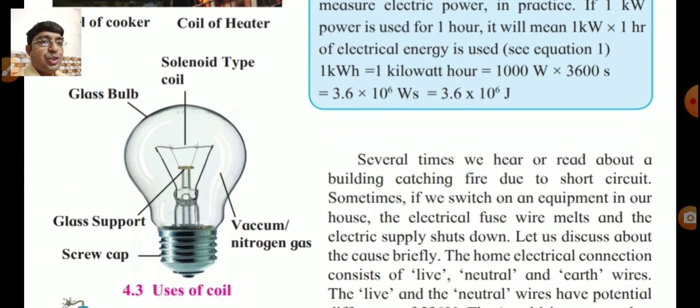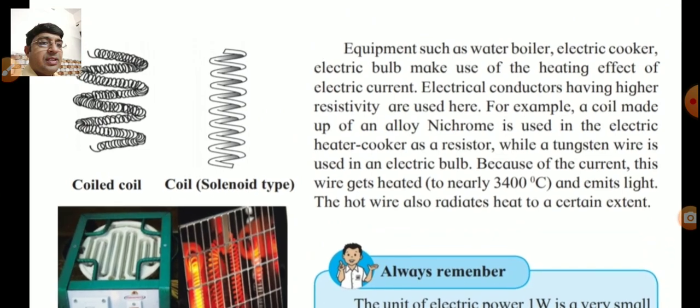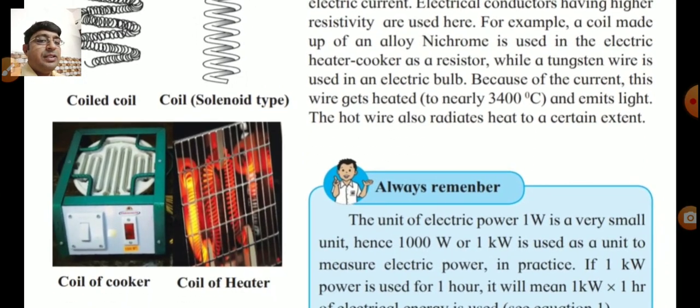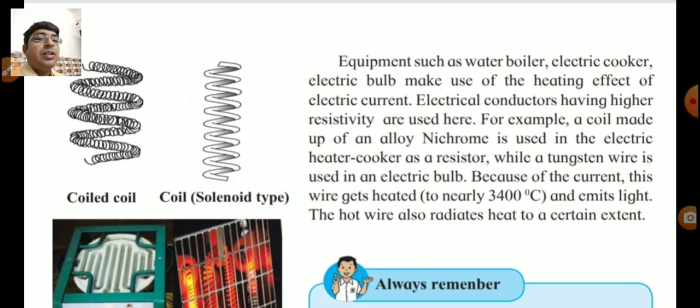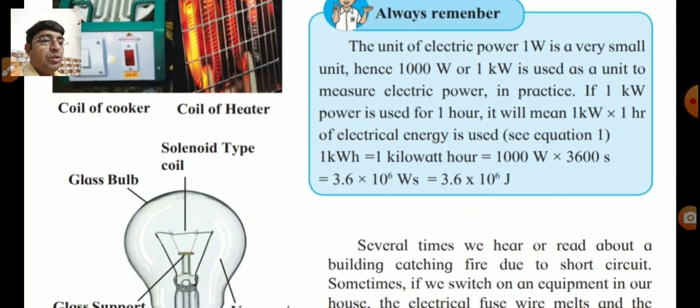So your electric bulb figure is showing that a solenoid type of coil is used, that is made up of specially tungsten. The glass cover is to prevent the oxidation process of this tungsten wire, glass support to that coil, a screw is given that is fitted in the holder, and vacuum. In that vacuum, nitrogen gas is filled. It is an inactive gas. Some figures are given here: coil of cooker, even a coil of heater, and a coiled coil, like a spring, that is called a solenoid type of coil.